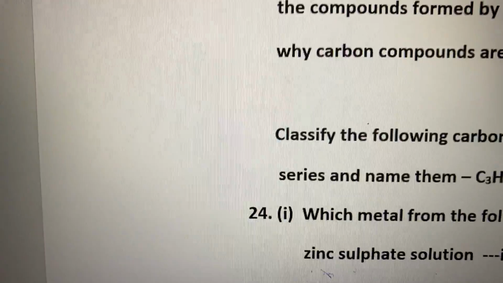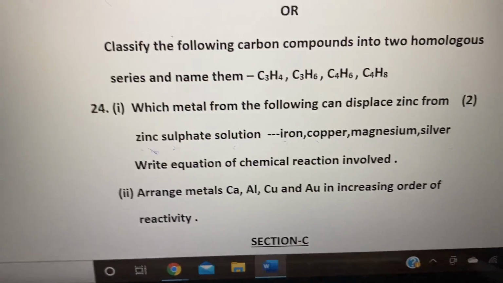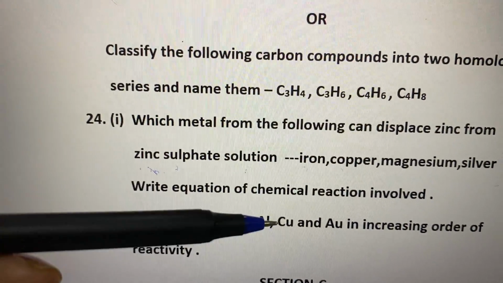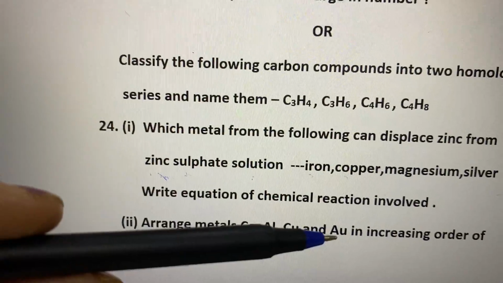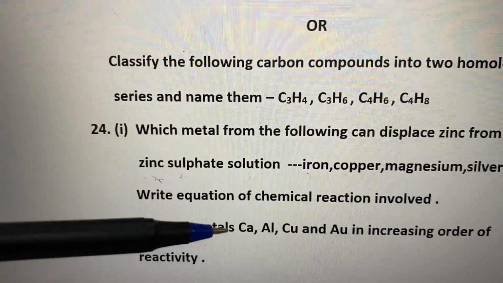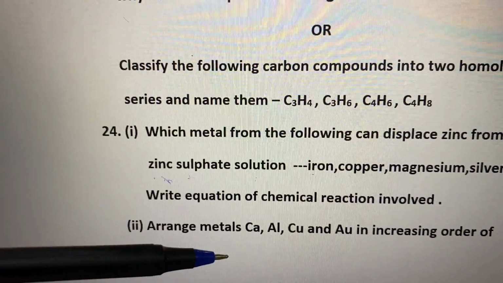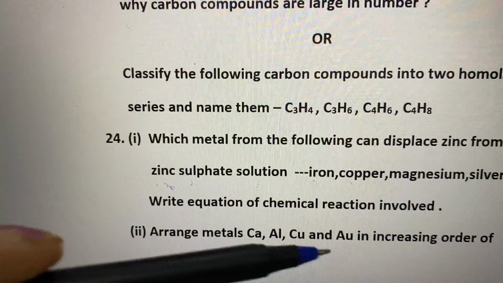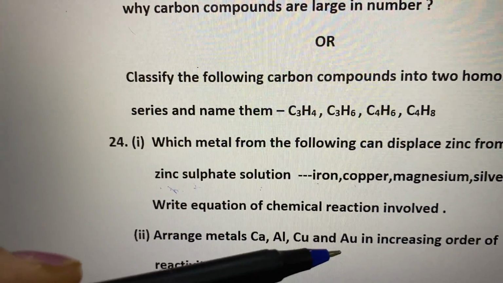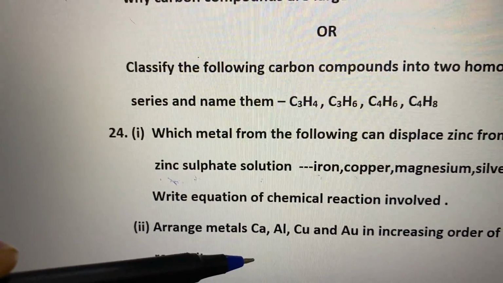In this, there was one OR option also given. The second question in this is: arrange the metals calcium, aluminium, copper and aurum, that is gold, in increasing order of reactivity. If you have to write the increasing order, that means from lowest to highest. So find out which is the lowest reactive metal from here. Yes, this is gold, that is aurum.